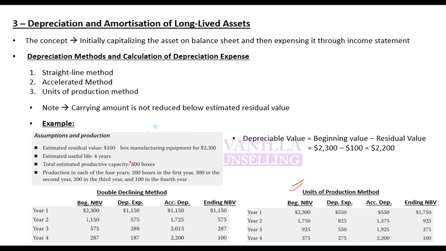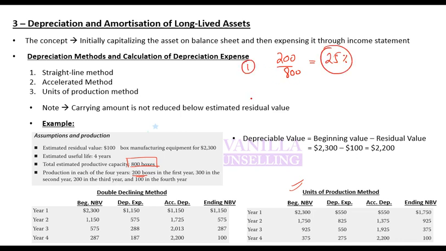So this asset can produce 800 boxes in its life. In its life, this machine can produce 800 boxes. In the first year, it produced 200. That means you utilized 200 upon 800, which is 25%.